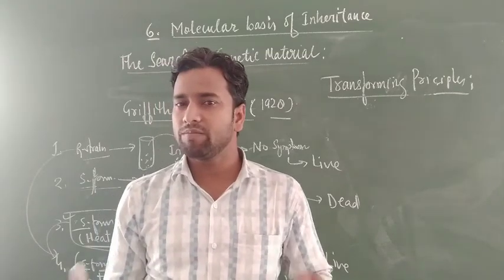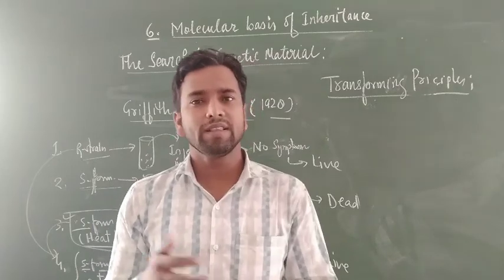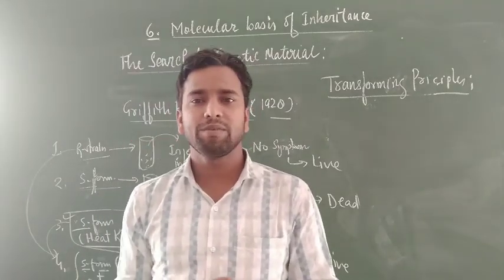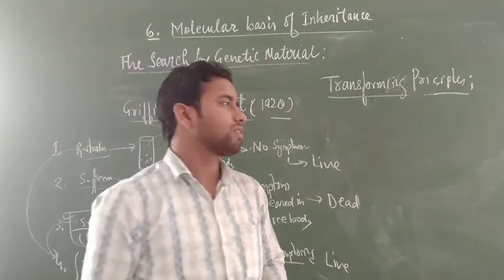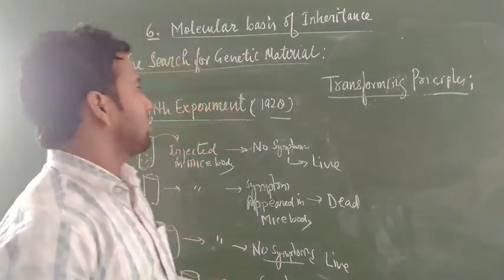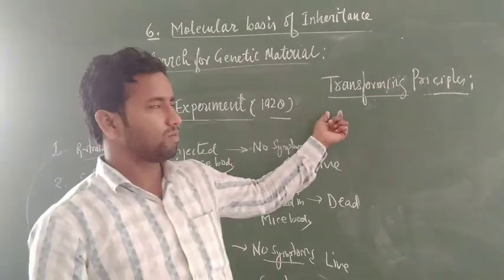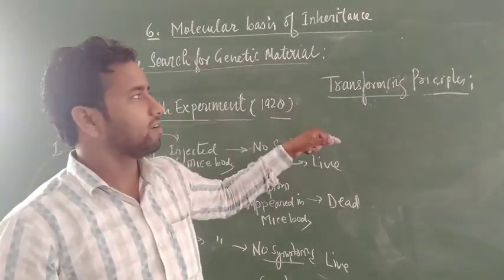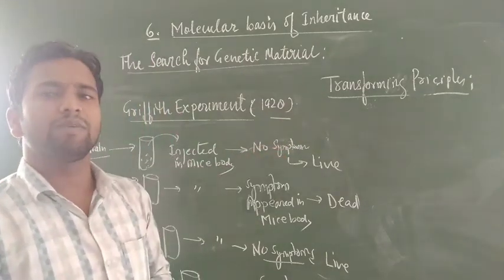What is the nature of the material and how it changed the R form into the virulent form was not explained by Griffith. Later on, this transforming principle was further explained by three scientists.